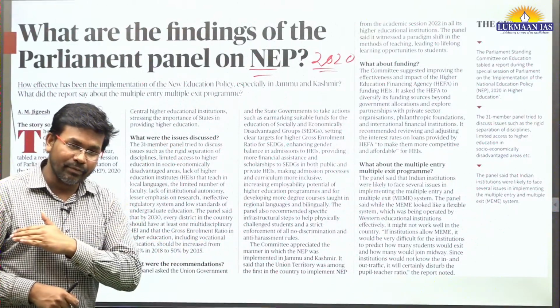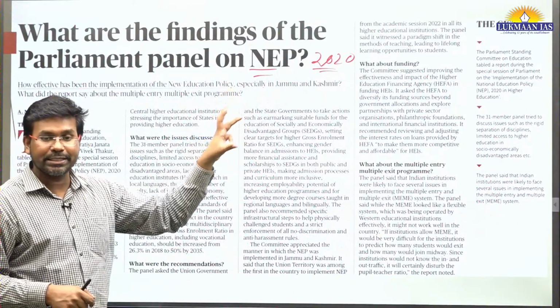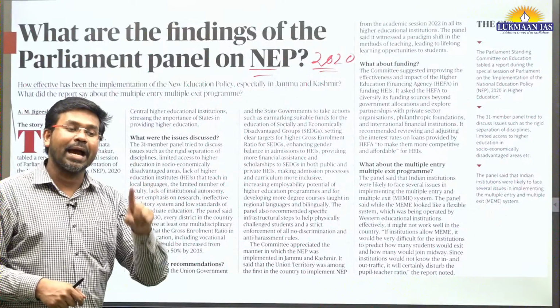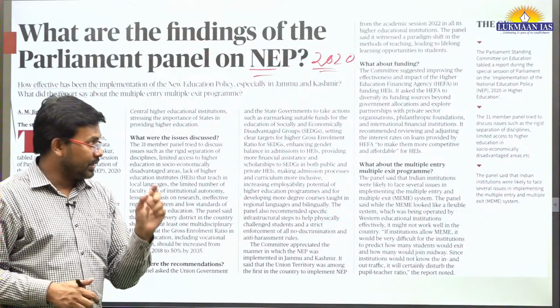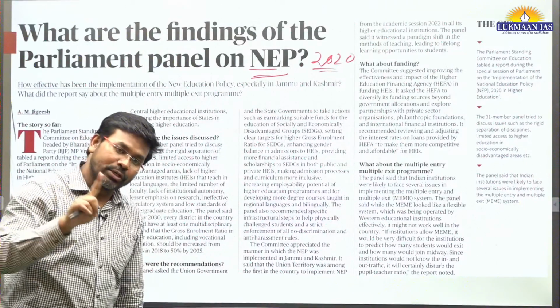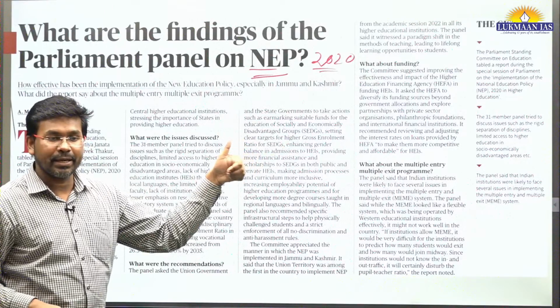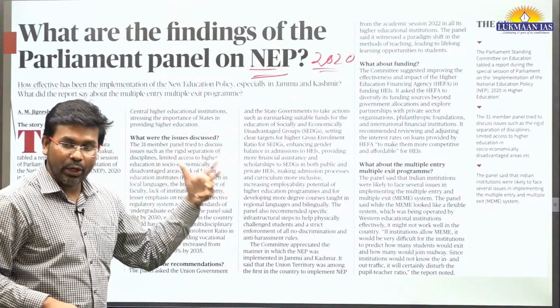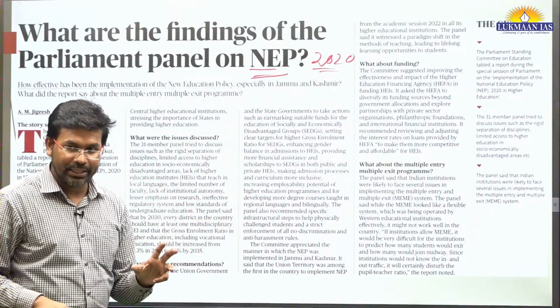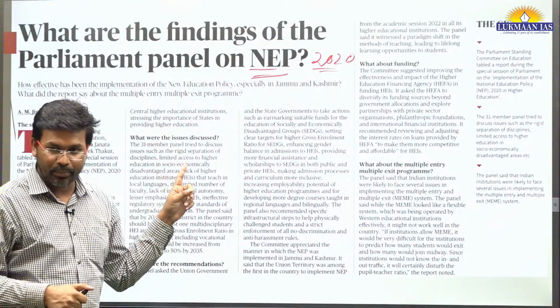After studying how this national education policy is being implemented by higher educational institutions, the policy talks about school education and higher education, but this 31-member panel studied higher educational institutes and how they are implementing the recommendations of the national education policy.